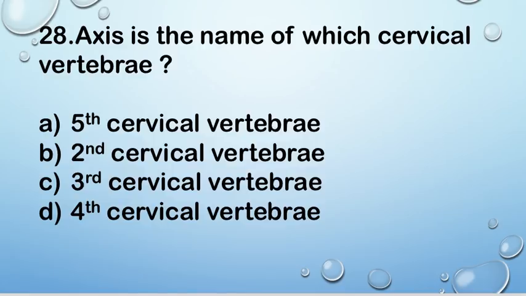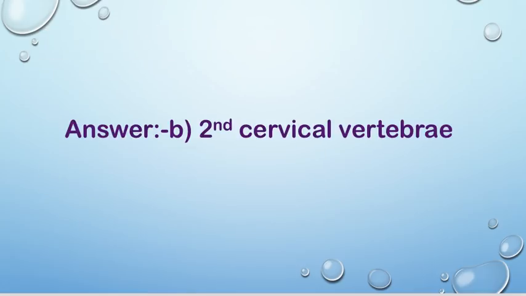Next question number 28. Axis is the name of which cervical vertebra? Option A fifth cervical vertebra, B second cervical vertebra, C third cervical vertebra and D fourth cervical vertebra. Right answer is B second cervical vertebra.